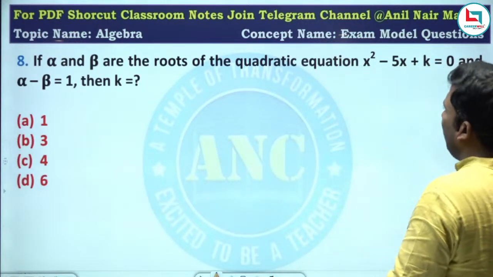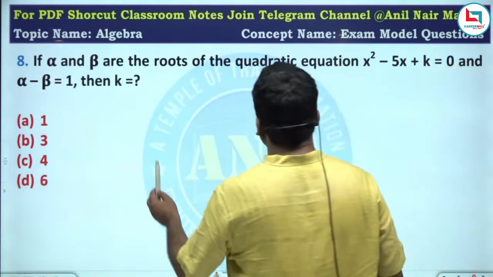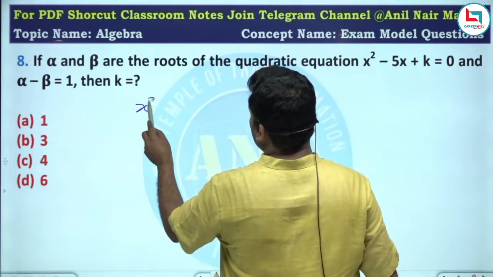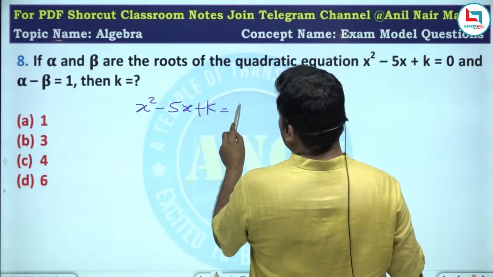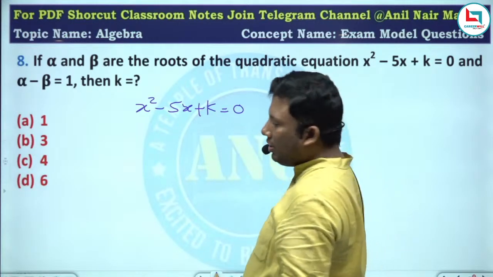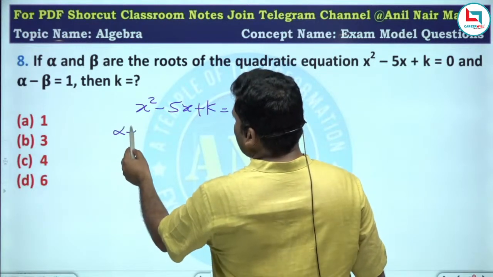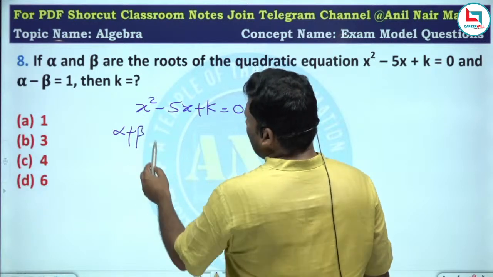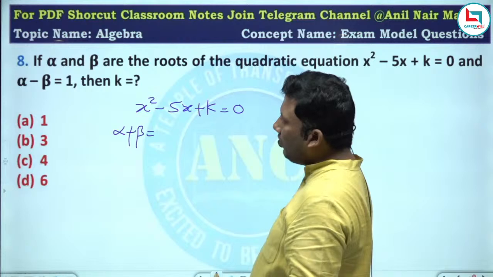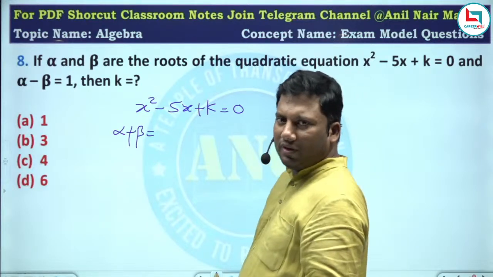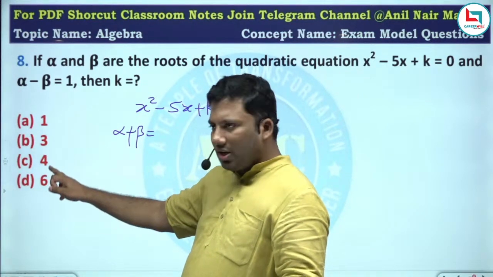If alpha and beta are the roots of the equation x square minus 5x plus k equivalent to 0. Sum of the roots is alpha plus beta. What we will do is, shall we go with the answer options? 1, 3, 4, 6.